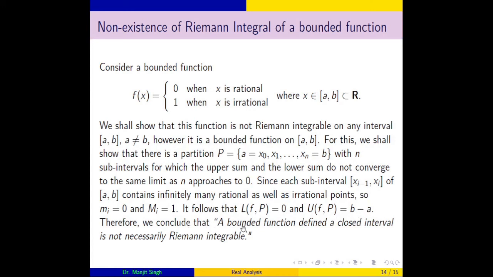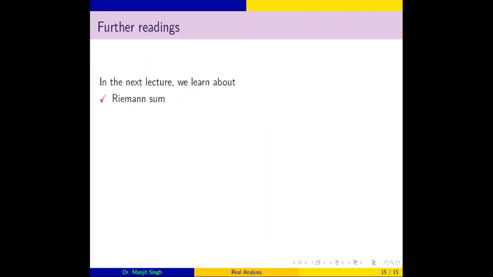So we can conclude that a bounded function defined on a closed interval may not be Riemann integrable, as we have seen. Further, in our next lecture we will study the Riemann sum and necessary and sufficient conditions for an integrable function defined on a closed interval.